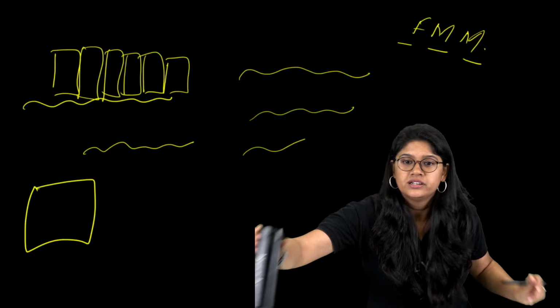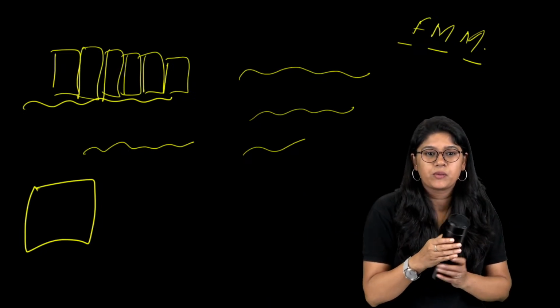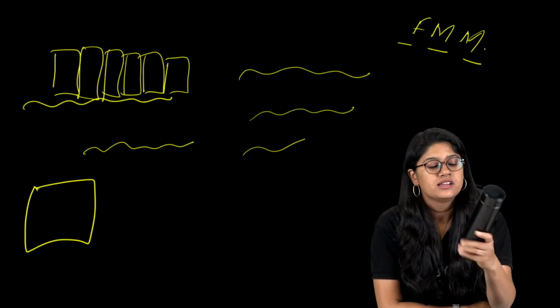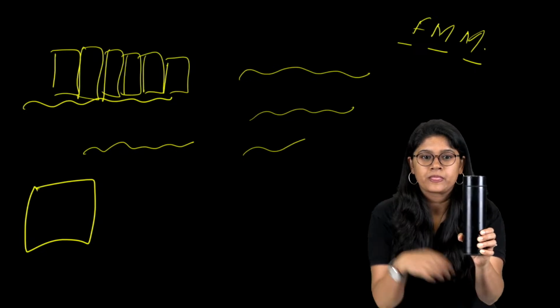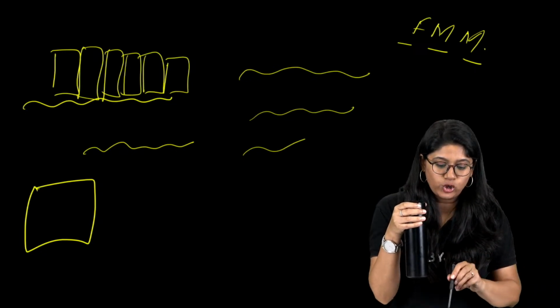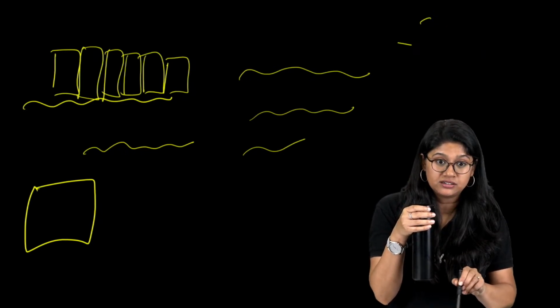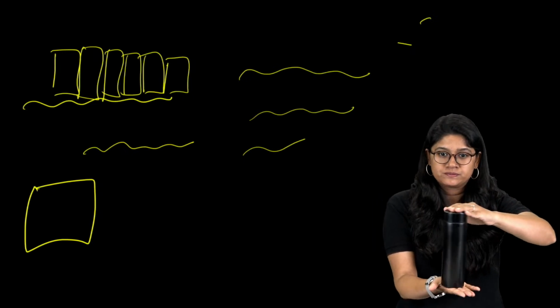See over here, can you see this is a solid structure? Yes or no? This is a solid structure.